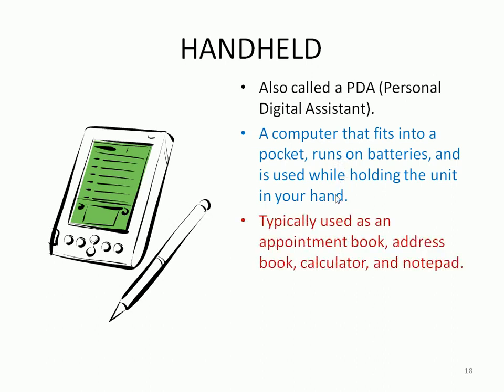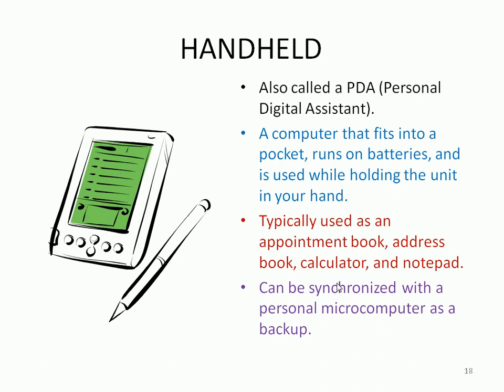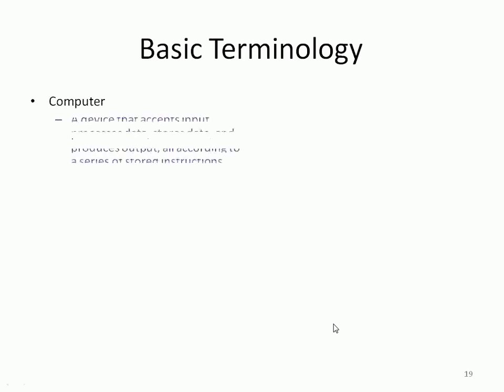So it is typically used as an appointment book, address book, calculator, notepad, and so on. It can be synchronized with the personal microcomputer as a backup, maybe like a tab, as we might say. So you can observe some of the basic terminology after learning some of this knowledge.